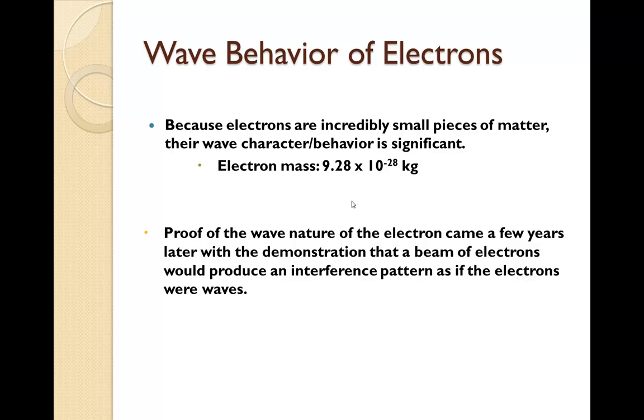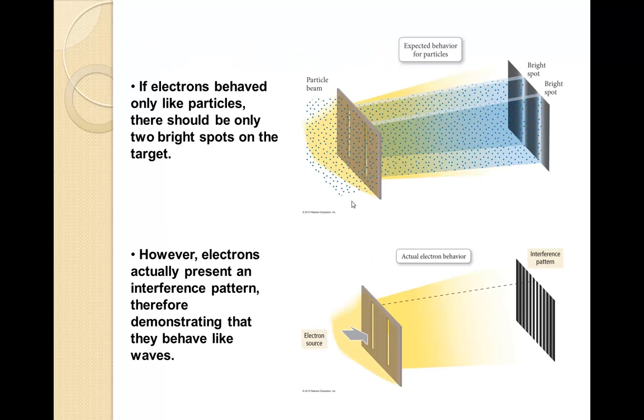Proof of the wave nature of an electron came a few years later with the demonstration that a beam of electrons would produce an interference pattern as if the electrons were waves. So if we look at these two pictures, the top is as if electrons were particles, whereas the bottom is what happens in real life. If electrons behave only like particles, there should only be two bright lights where those slits are.